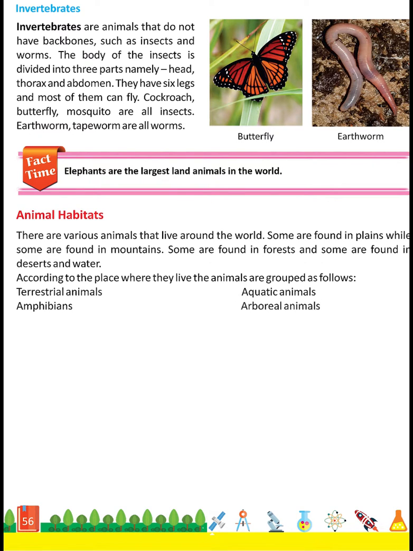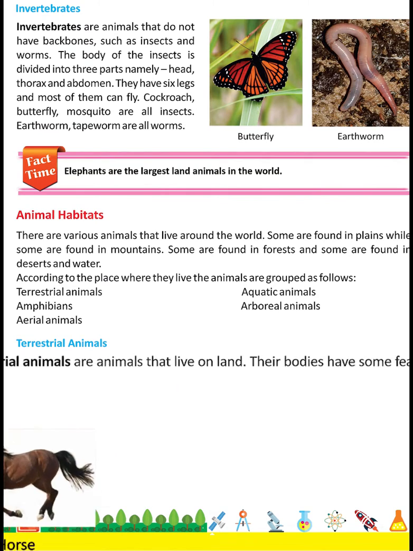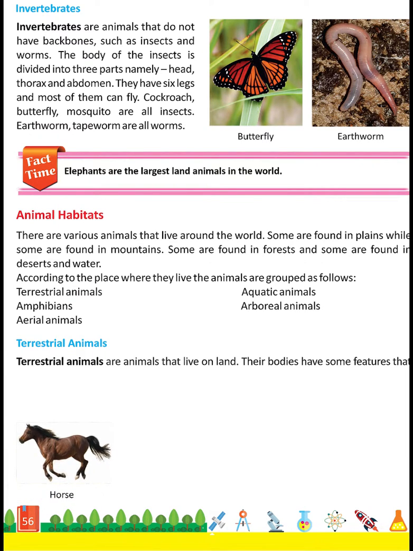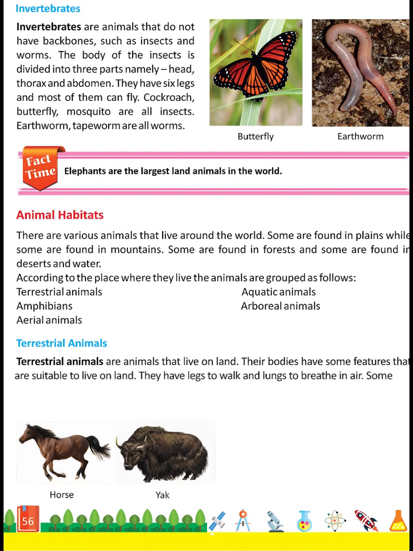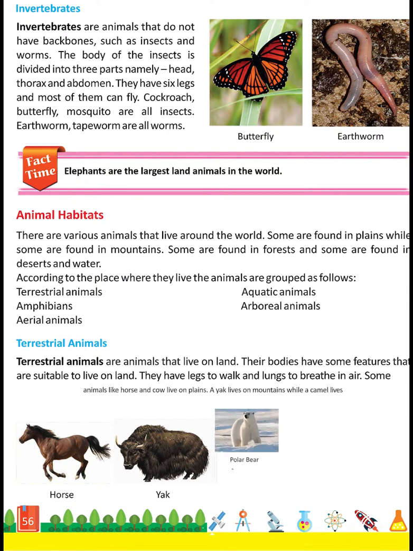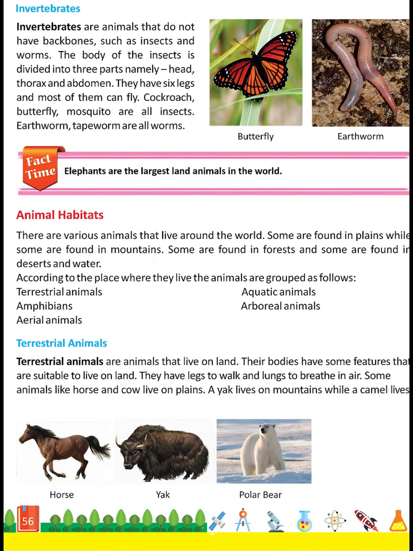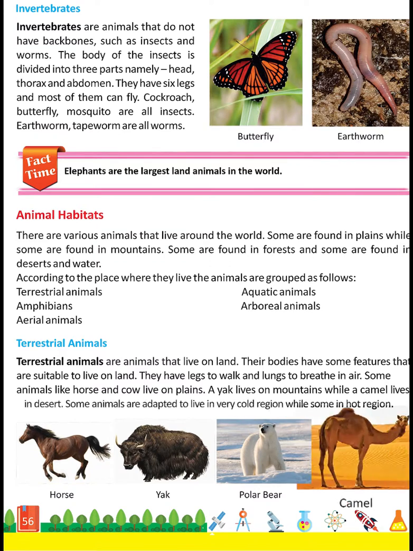arboreal animals, aerial animals. Terrestrial animals. Terrestrial animals are animals that live on land. Their bodies have some features that are suitable to live on land. They have legs to walk and lungs to breathe in air. Some animals like horse and cow live on plains. A yak lives on mountains while a camel lives in desert.